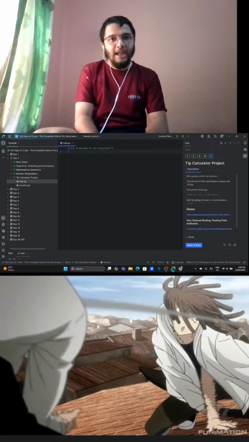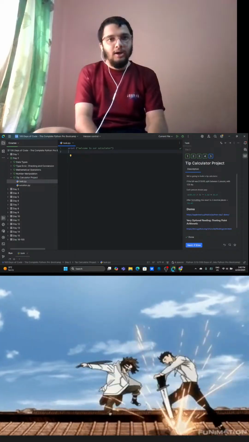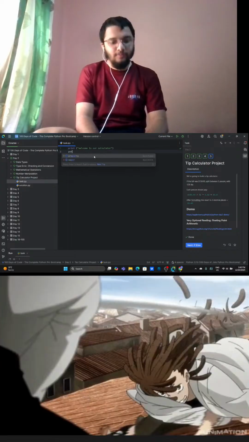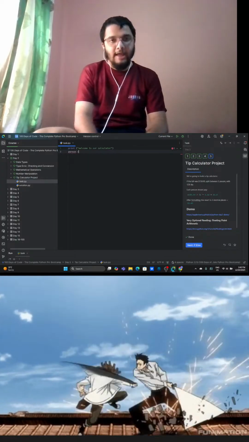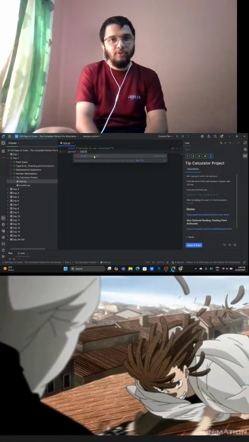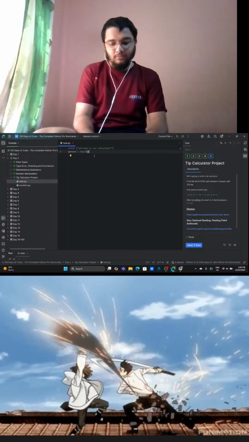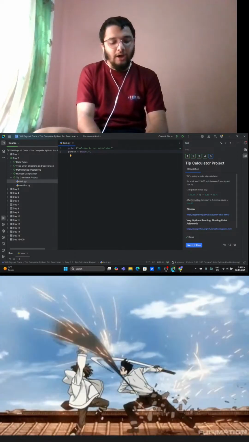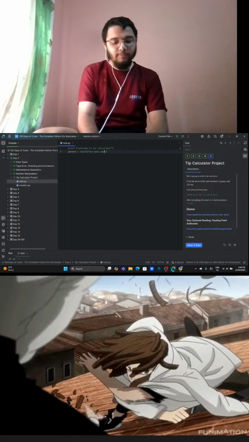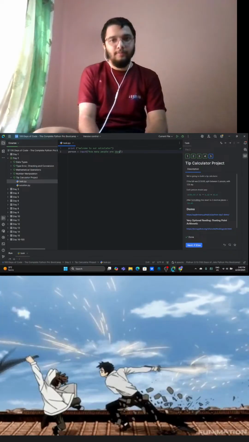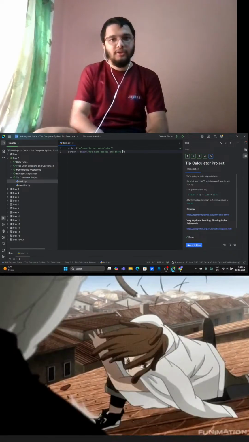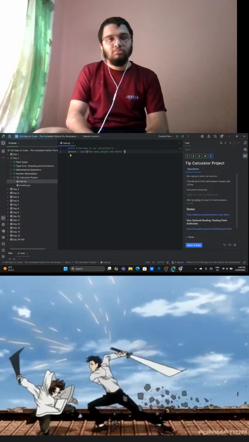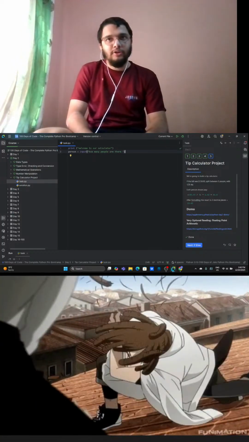So I'm going to write a tip calculator. The first thing that we are going to do is take an input from the user. I'm going to make person a variable, and I'm going to take an input from the user. The question is: how many people are there? So the user will write their input.